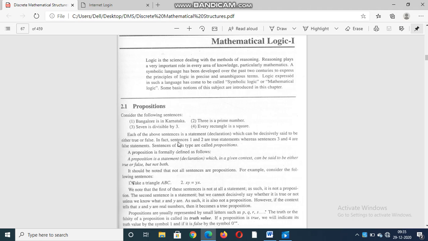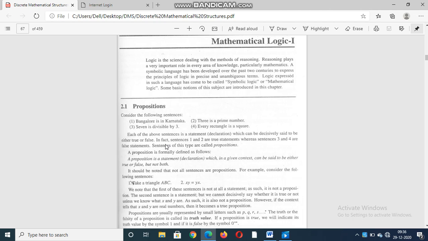If, based on the sentence, you can take a decision that it is either true or false, whatever it may be, those types of sentences we call a proposition.